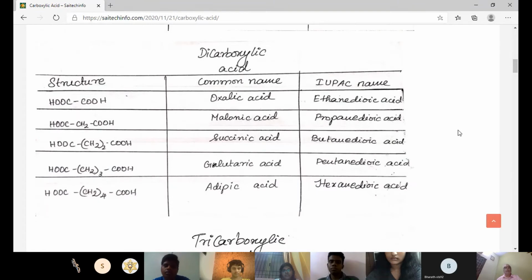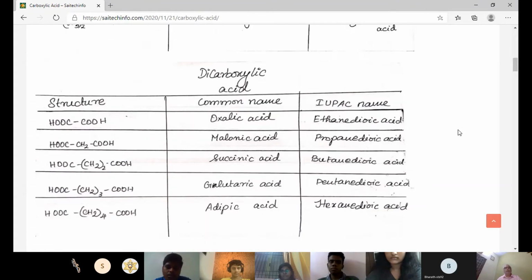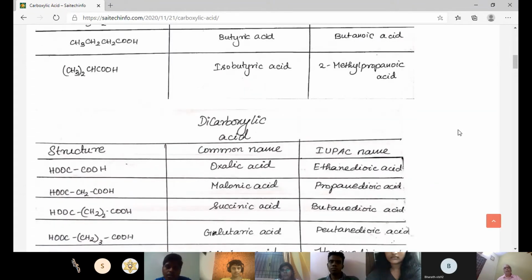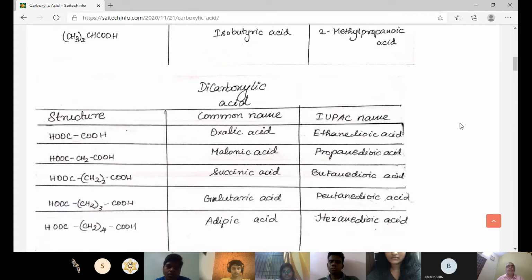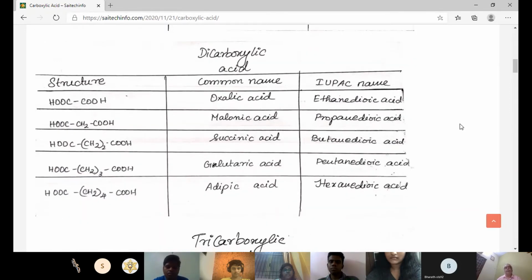Sorry, it's propanoic acid, not propionic acid, it's propanoic acid. And next, dicarboxylic acid, its structure is (COOH)2, and here is the expanded structure, and its common name is oxalic acid, and IUPAC name is ethanedioic acid.